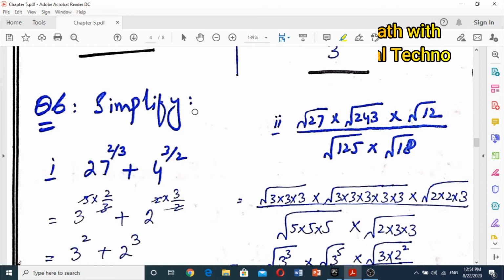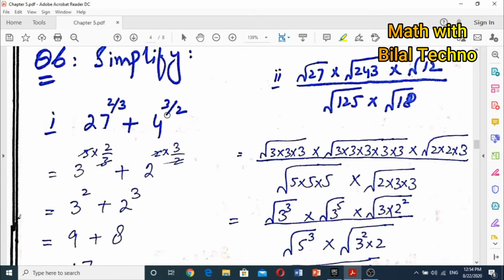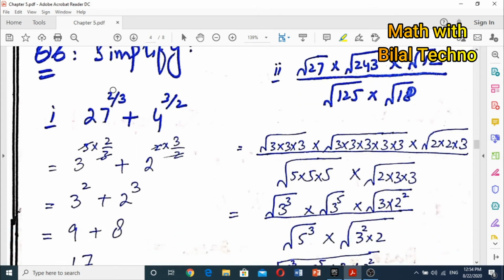So the question number 6 is simplify. We have to simplify these expressions. It also has 10 parts. First part is 27 raised to power 2 by 3 plus 4 raised to power 3 by 2. 27 is also written as 3 raised to power 3. So we will multiply 2 by 3 with 3. So 3 will cancel and the answer will be 3 raised to power 2.